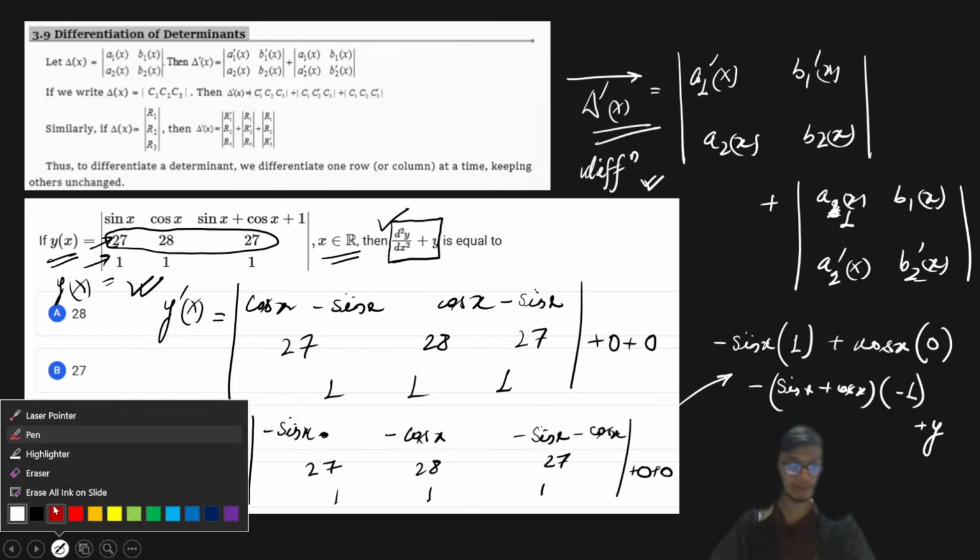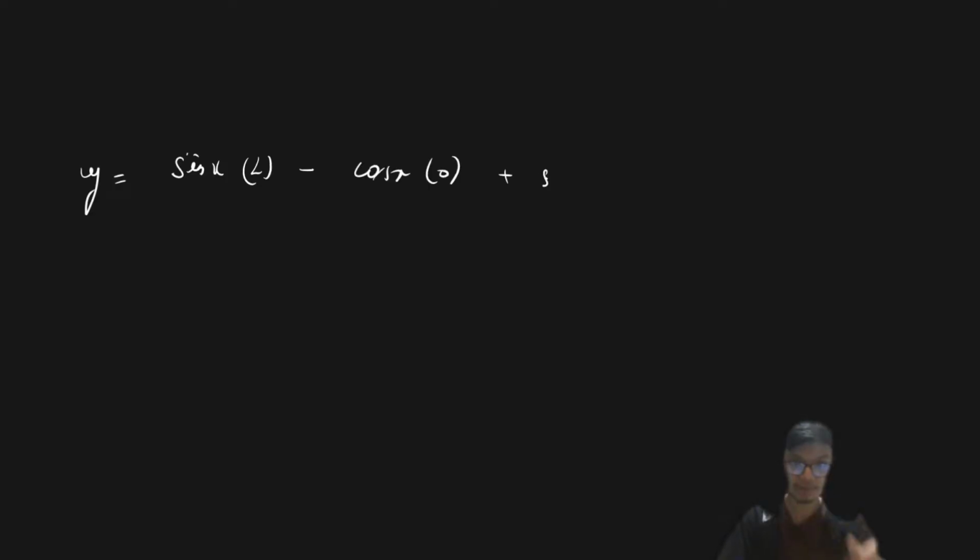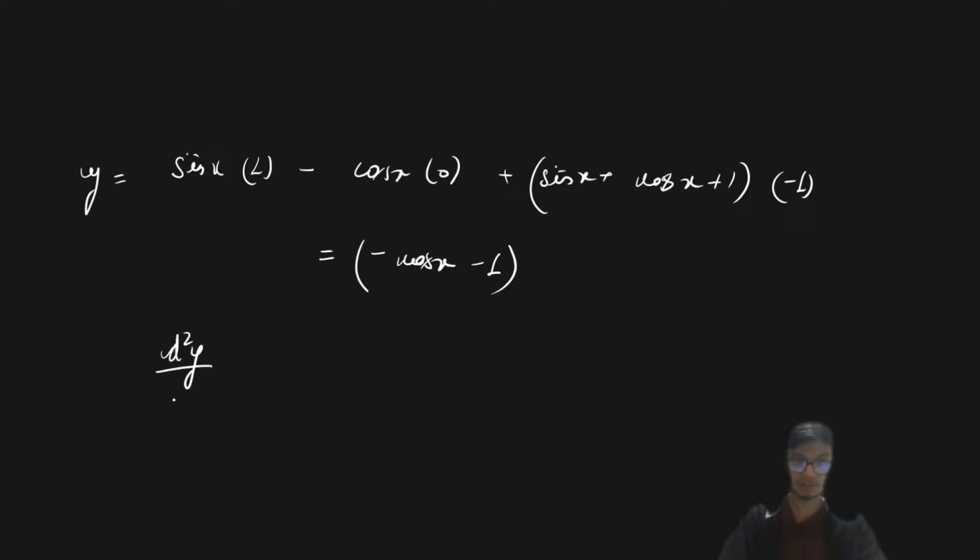So if I calculate the determinant y, it comes out as sin x into 1, minus cos x into 0, plus sin x plus cos x, and then plus 1 multiplied with minus 1. Simplifying this expression, it comes out as minus cos x minus 1. Therefore the second derivative of this determinant plus y comes out simply as minus 1.